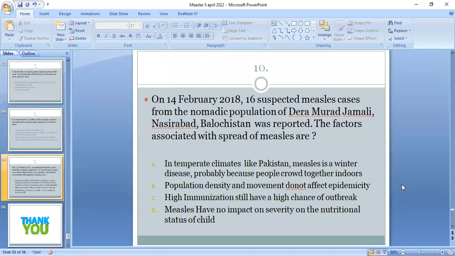10th MCQ: on 14 February 2018, 16 suspected measles cases from the nomadic population of Dera Murad Jamali, Nasirabad, Balochistan were reported. The factors associated with the spread of measles in temperate climates like Pakistan are: measles is a winter disease probably because people crowd together indoors; population density and movement do not affect epidemicity; high immunization still has a high chance of outbreak; measles has no impact on the severity of the nutrition status of the child. Which is correct? A is the correct option.